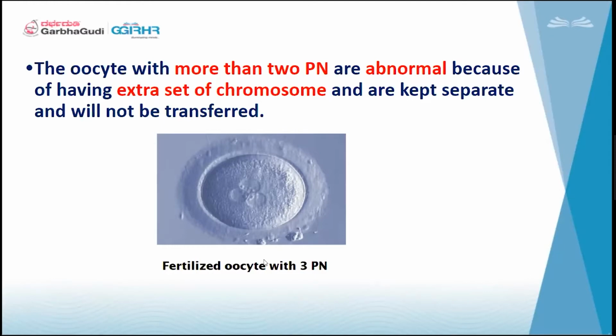Sometimes we will not be able to carry on with the pregnancies, or sometimes they will not even progress to be good embryos. So whenever we come the next day and do routine checks and find this kind of abnormal fertilization, we separate them. We keep them in a separate drop and we mark it, so that the next day we know that they are not from the normal fertilization.